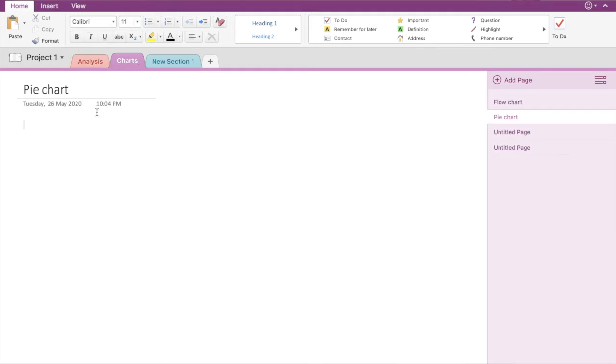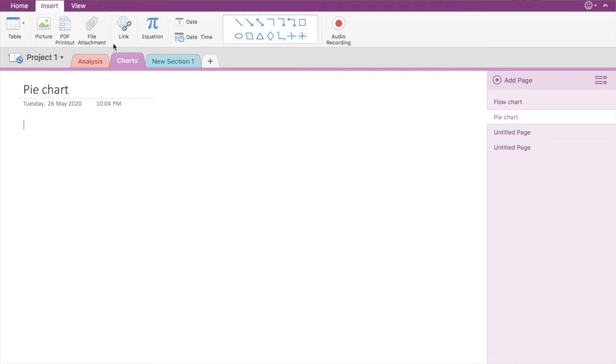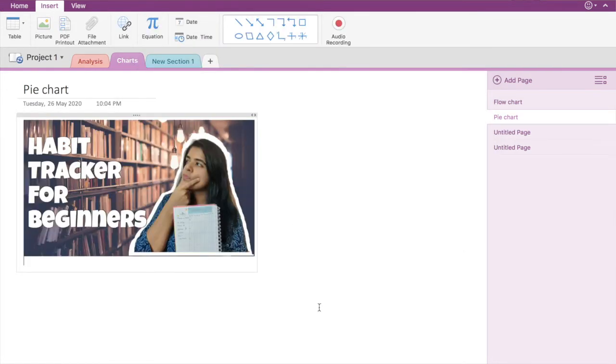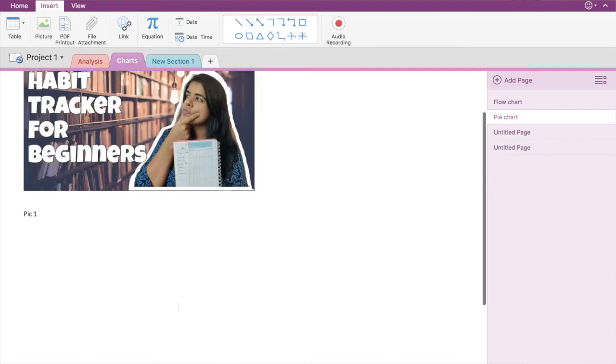So say if I want to go ahead and add a picture. So let's see, what can I add here? Okay, let's pick this one. So you can add pictures as well from anywhere, and you can write comments over here. Like you can say this is my pick one. You can add your different charts and graphs. You can do a lot of things. It's a very, very efficient and a very powerful tool.